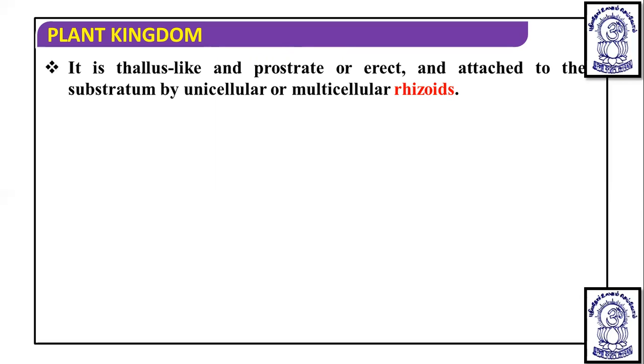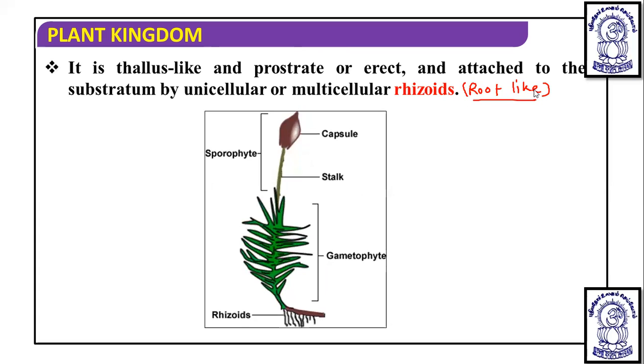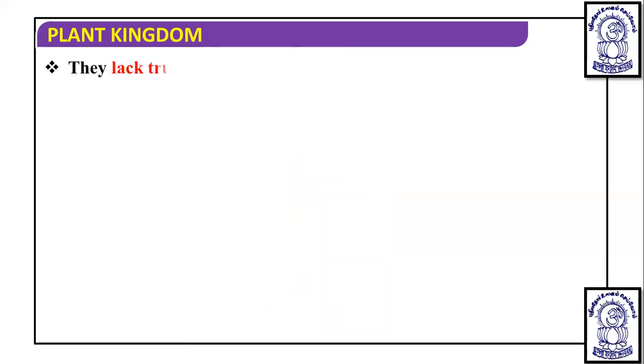So actually they have a thallus-like body, means they have a root-like, stem-like and leaf-like structure. The rhizoids are the root-like structures. So this thallus body is present. But in higher mosses, you will see the presence of differentiated or developed gametophyte and sporophyte. And you will also see these rhizoids. They can be unicellular or multicellular. When we study the groups, at that time we will discuss in which group unicellular rhizoids are found and in which group multicellular rhizoids are found.